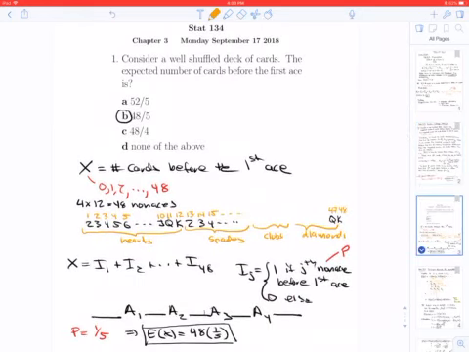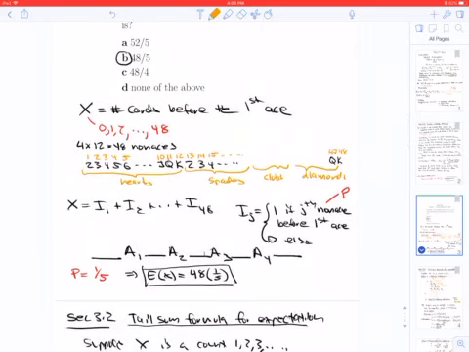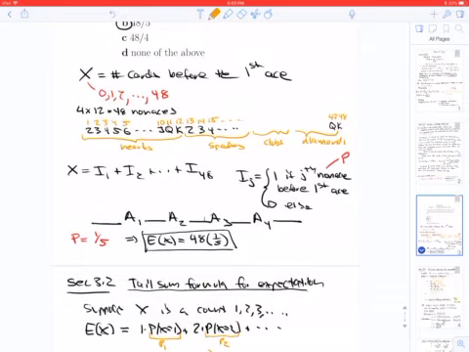Then we did this concept test, and it's similar. Consider a well-shuffled deck of cards. The expected number of cards before the first ace is... The answer is B. You can think of it similarly: if X is the number of cards before the first ace, we're going to write X as a sum of 48 indicators. These are the 48 non-aces in the deck, and the jth indicator is 1 if the jth non-ace is before the first ace.